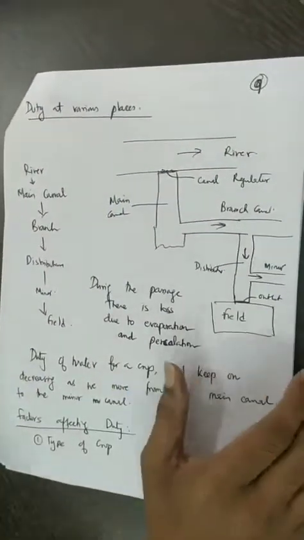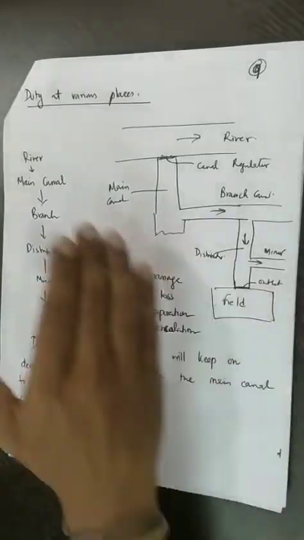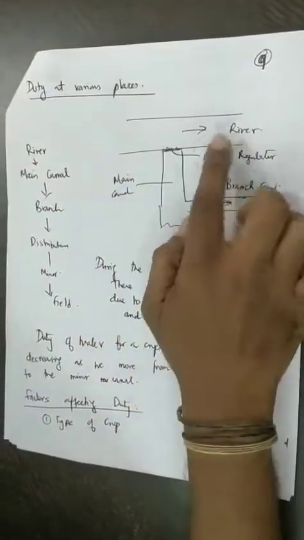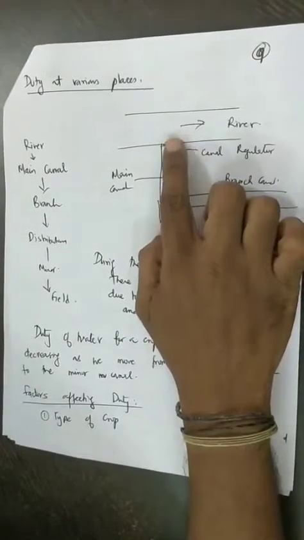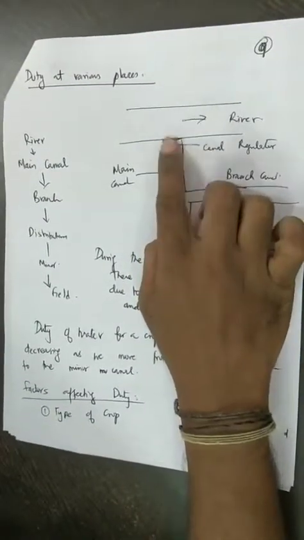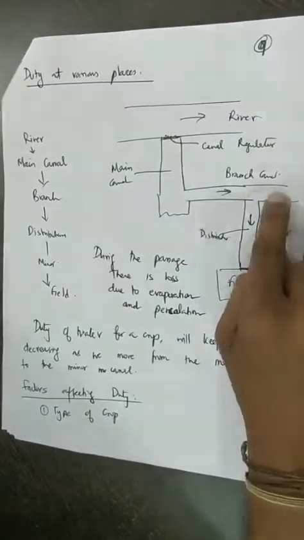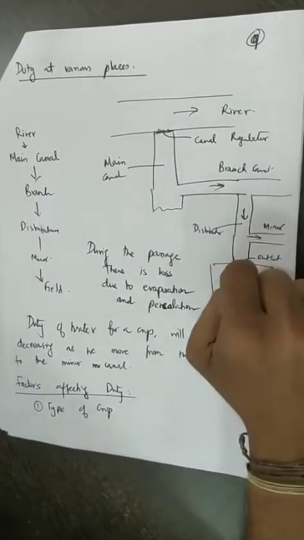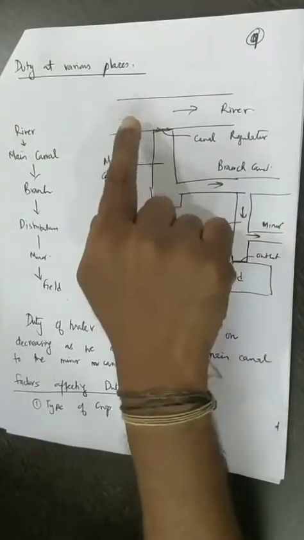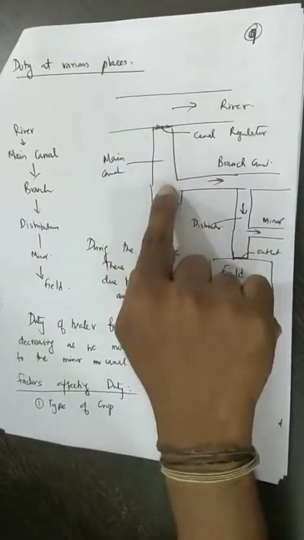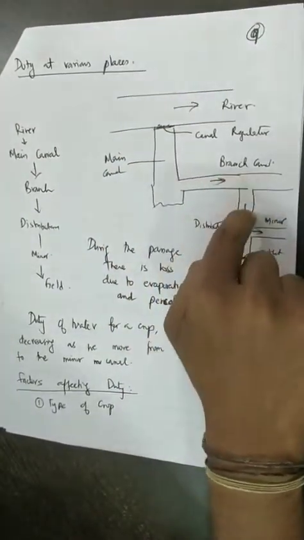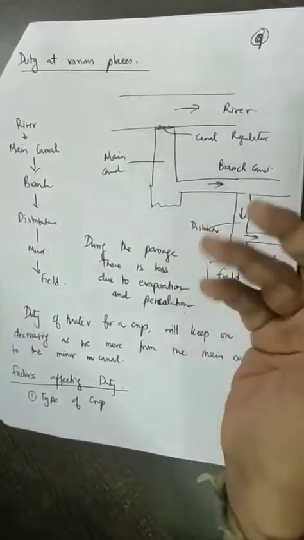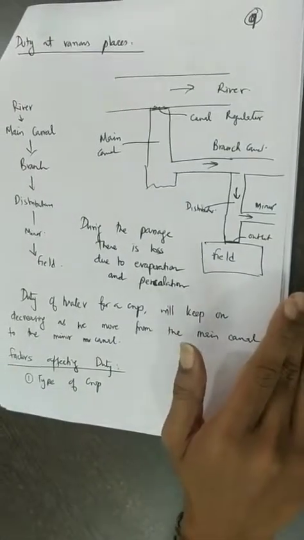So now the duty is going to vary at different places. For example, a river is there and it is connected to a canal through a canal regulator, and there is a main canal and a branch canal and a distributor canal and a minor canal, and then from the minor canal it directly goes to the field. So water that is getting diverted from the river has to cross through all these channels at different levels in order to come to the field where the farmer is irrigating the crops.